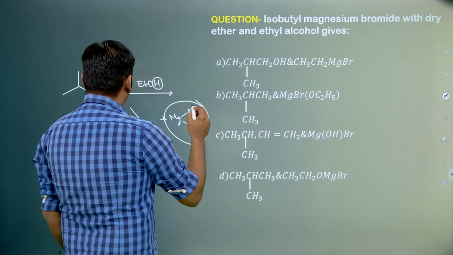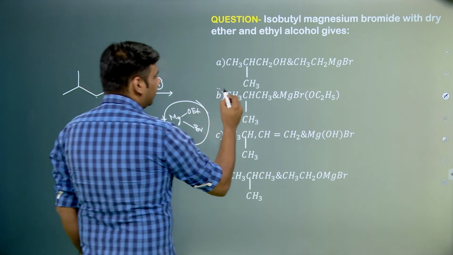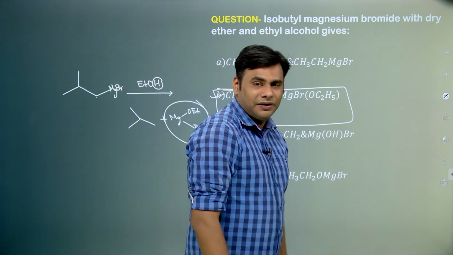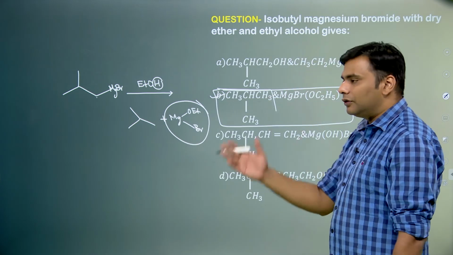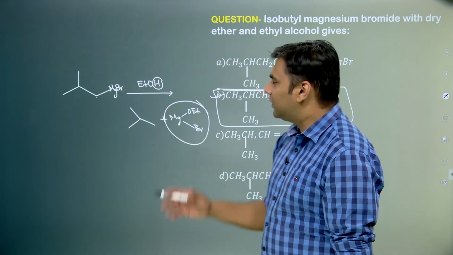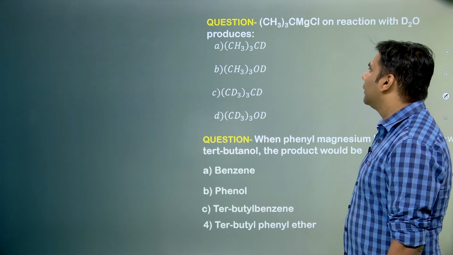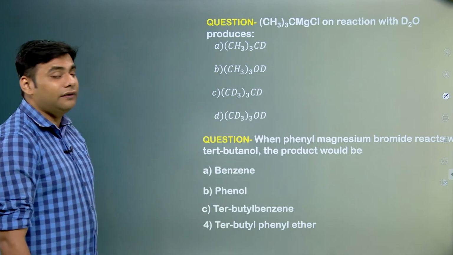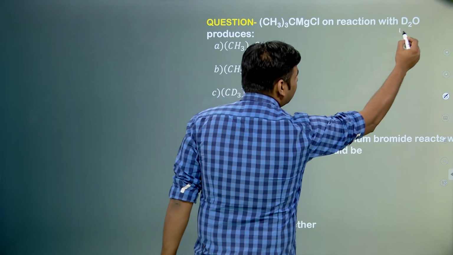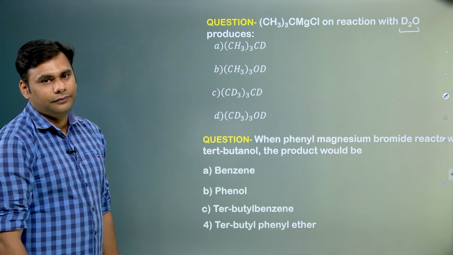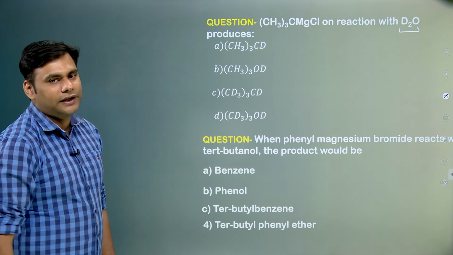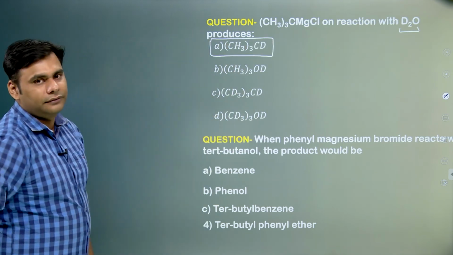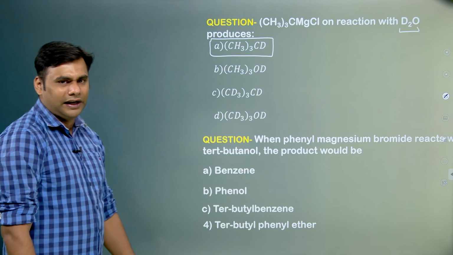If you look at the options, this is the answer. Isn't it easy? Obviously these are very easy reactions. The right conclusion and right approach towards organic reactions help you in predicting the product very easily. Another question: there is this molecule (CH3)3CMgCl on reaction with D2O. Again, what is D2O? D is attached to an electronegative atom. So, basically it will give out a D plus ion which will go and attack at this carbon and form (CH3)3CD. This was, I think, AIEEE in 2010 or 11.